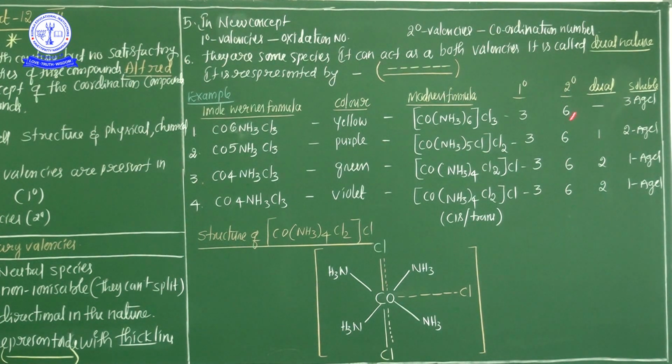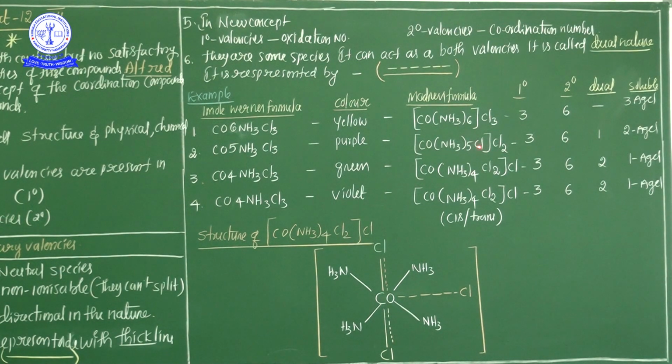Then the secondary valency: the secondary valency means these 5 ammonia groups along with this chlorine. It means the single chlorine atom inside acts as a primary valency as well as a secondary valency. That's why this chlorine is a dual behavior species. So the most important thing here is primary valency 3.